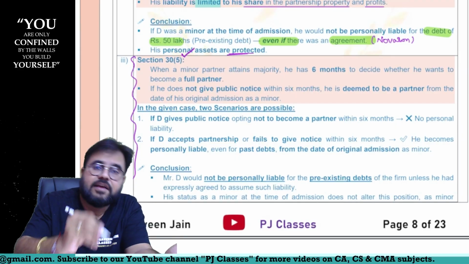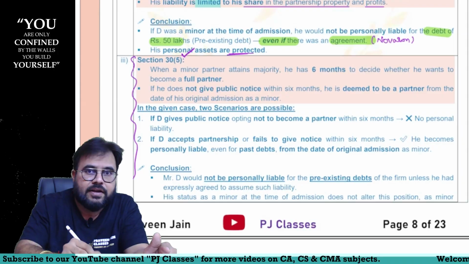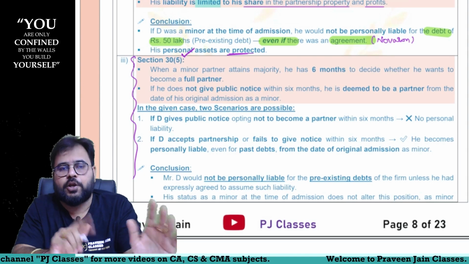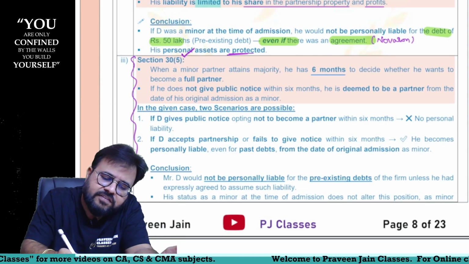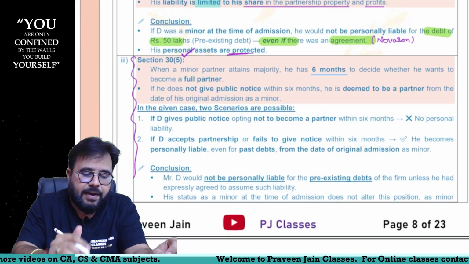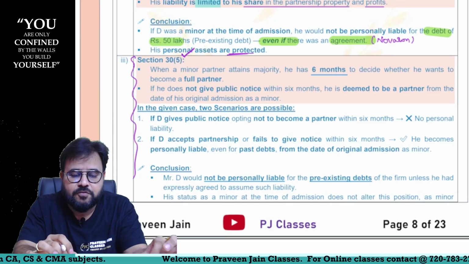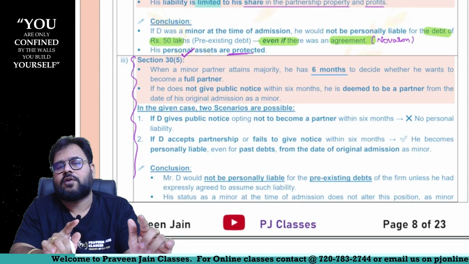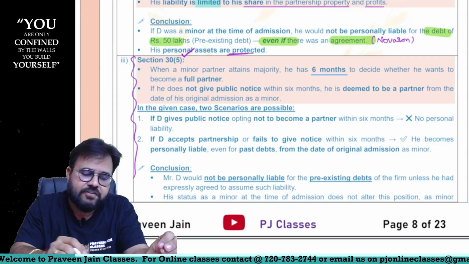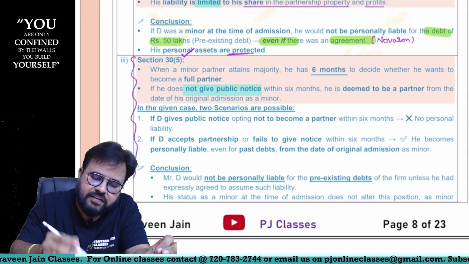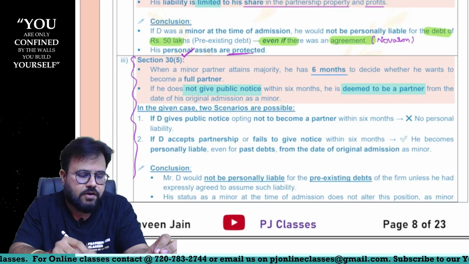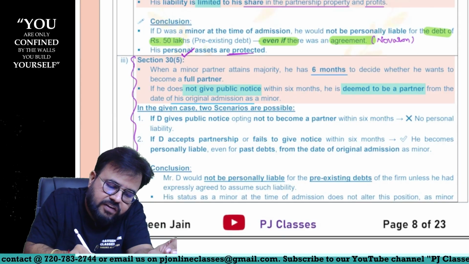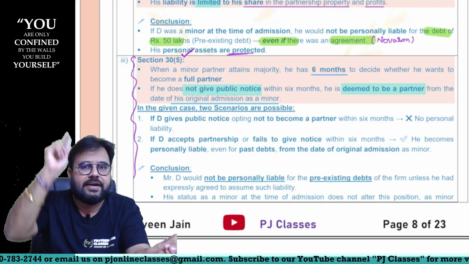Now, Section 30, sub-section 5 says what? You are a minor, now you are becoming a major, sir. Now, are you continuing as a partner or not continuing as a partner? You have to take this decision within 6 months, sir. So when a minor attains majority, he has 6 months to decide whether he wants to become a full partner. When I say full partner, now you will also be having liabilities, sir. If he does not give public notice within 6 months, he is deemed to be a partner of the partnership firm from the date of his original admission as a minor, sir. In other words, backdated we are talking about, sir.